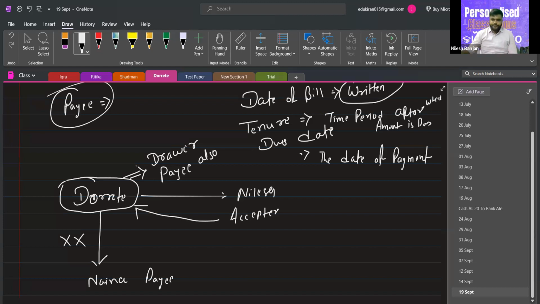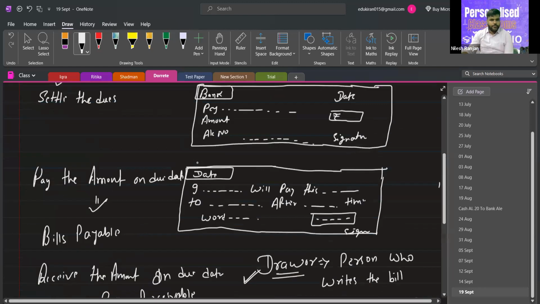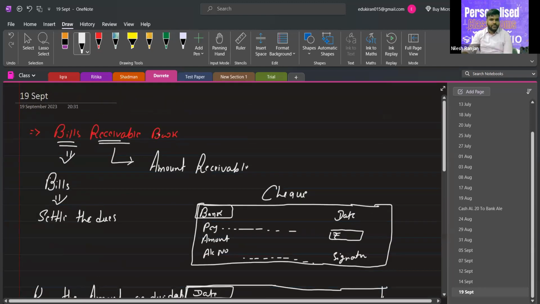So now we will continue with our bills receivable book.